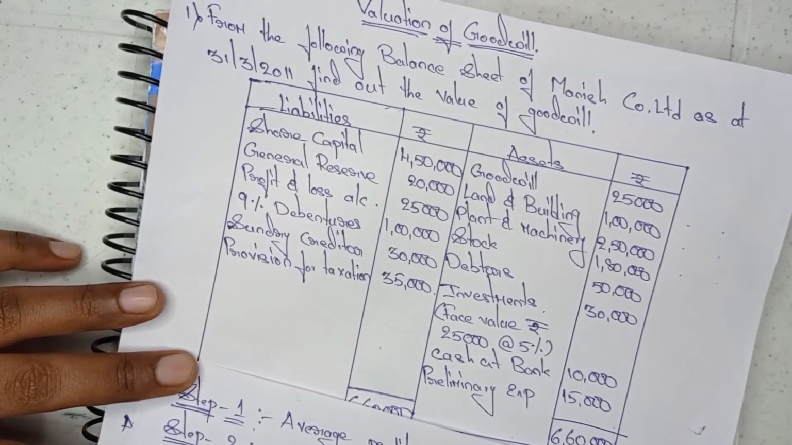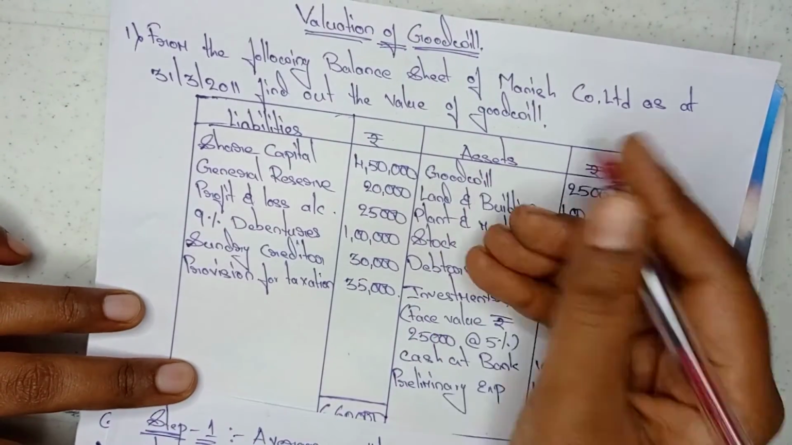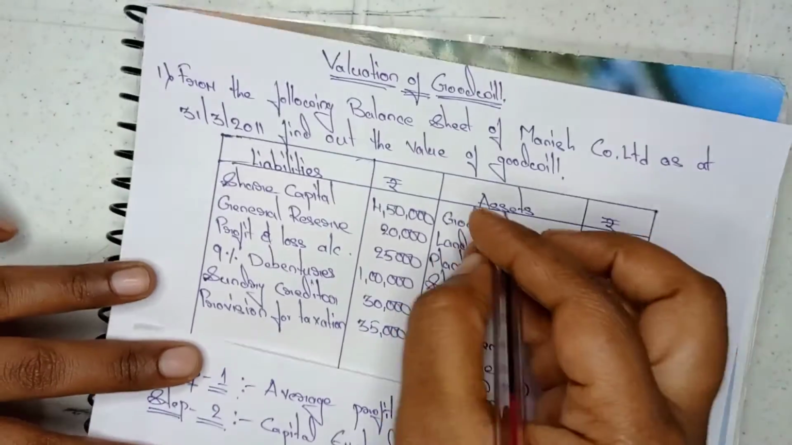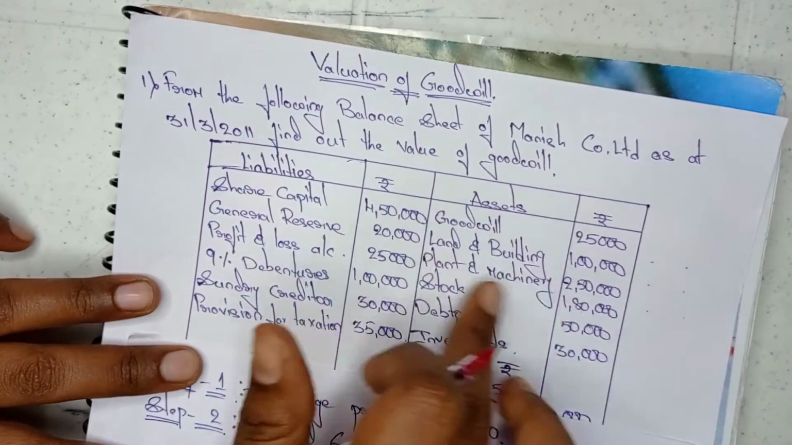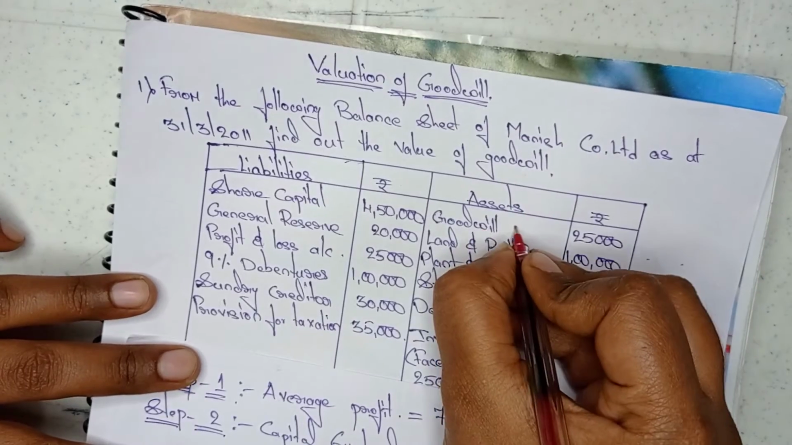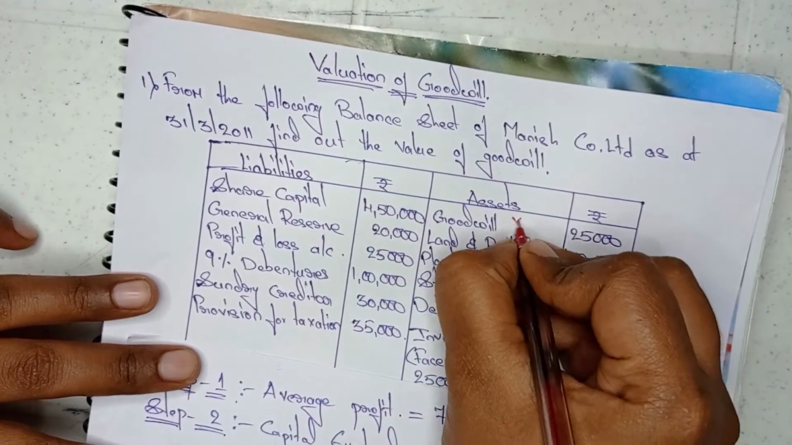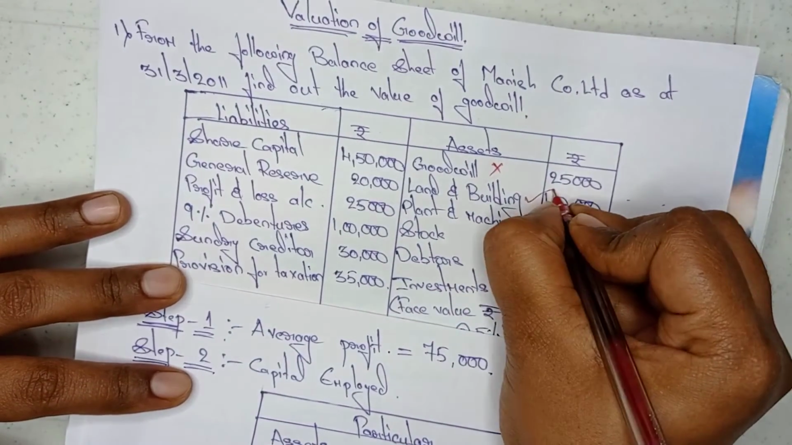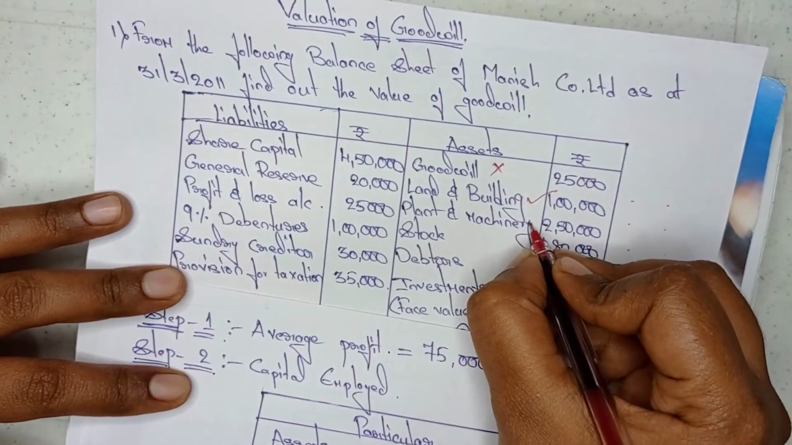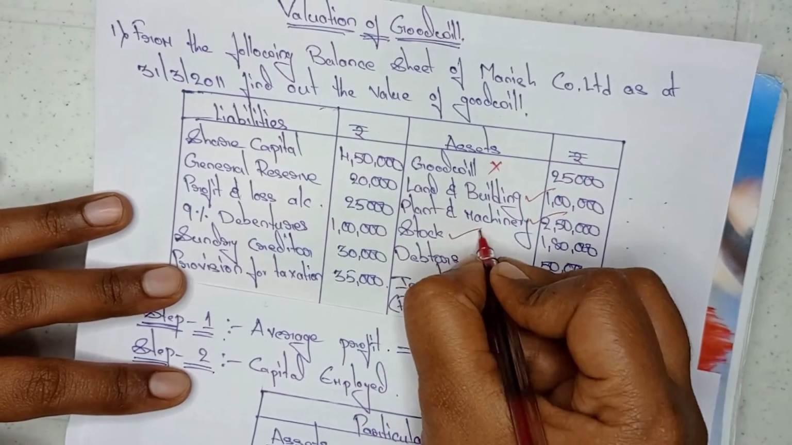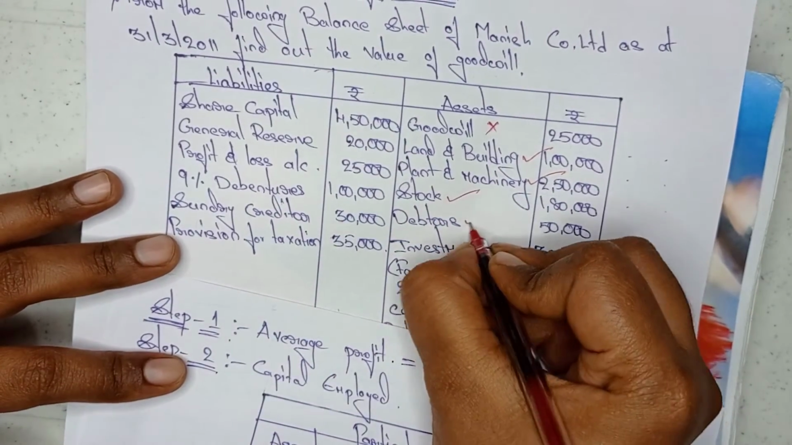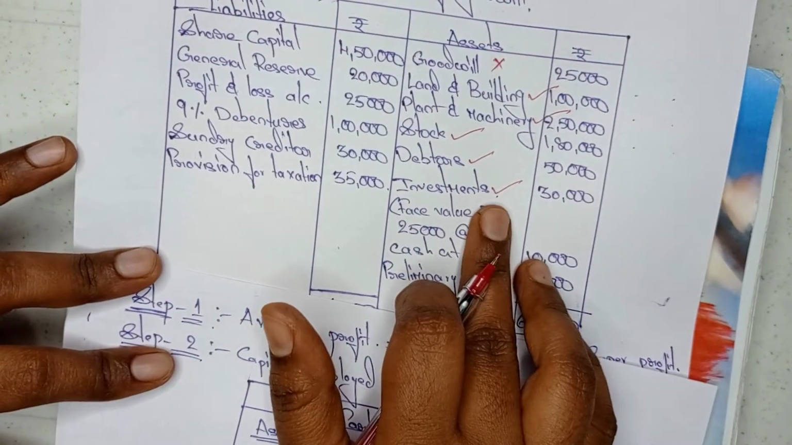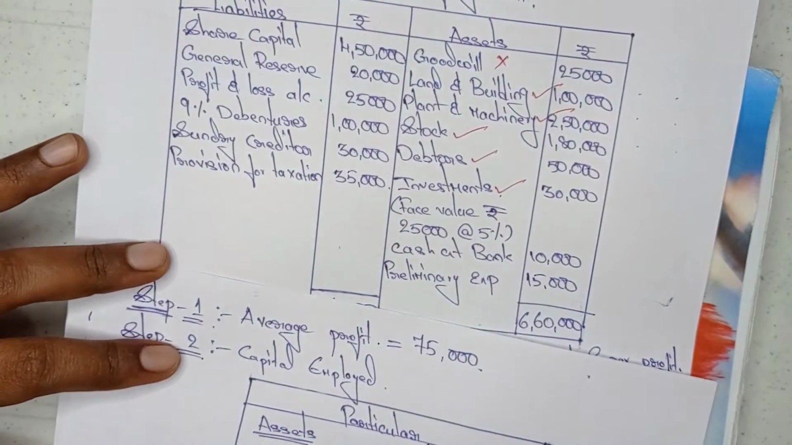See, we are doing these steps to find out goodwill. So at that time we should not take the old goodwill which is given in the balance sheet. So goodwill we should not take in capital employed. Next one, land and building, we need to take. Next, plant and machinery also we need to take. Next, stock and debtors also we need to take. Next, coming to investments, this is also recorded in capital employed.